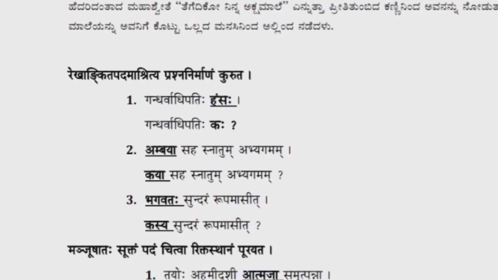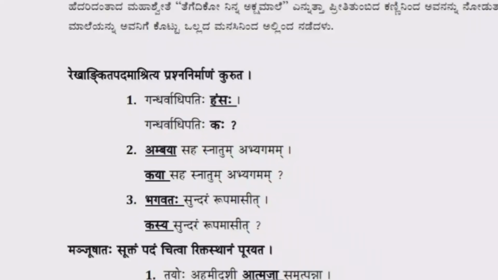Next main question is Rekhankitani Padani Ashritya Prashna Nirmanam Kuruta. Using the underlined word, we have to frame a question line. First question is Gandharvadipatihi Hamsaha. Here the word Hamsaha is underlined. So the answer is Gandharvadipatihi Kaha, because Hamsaha, the underlined word, is Pullinga, Prathama Vibhakti and Ekavachana Shabda. That's why the question word will be Kaha.